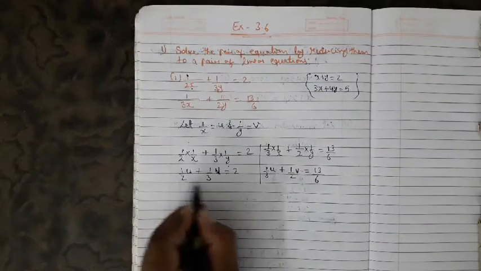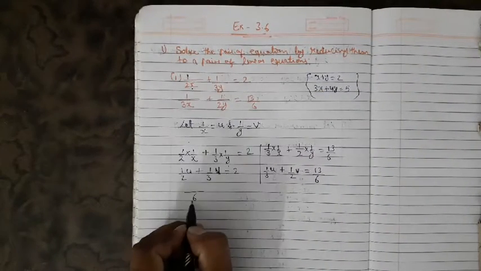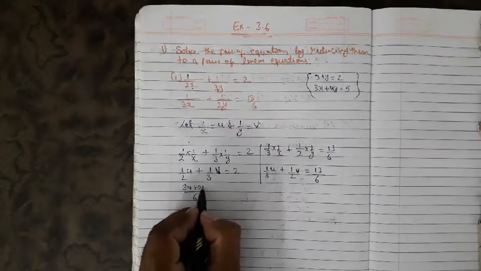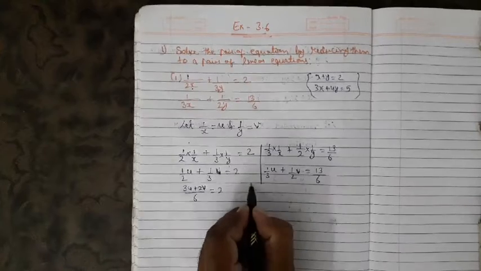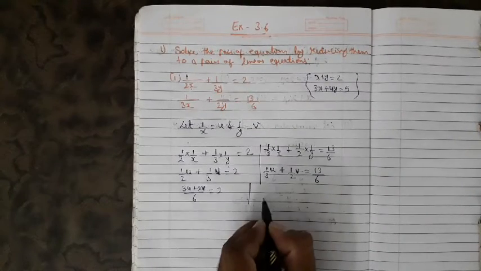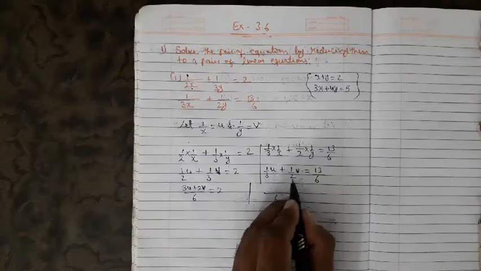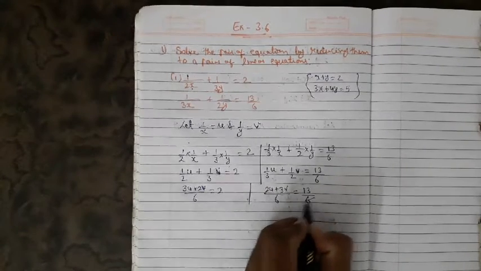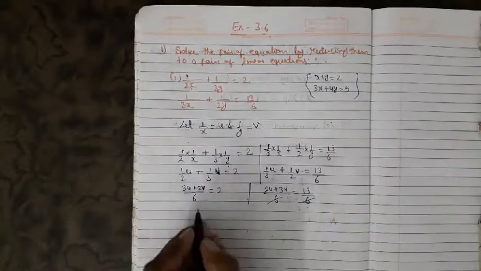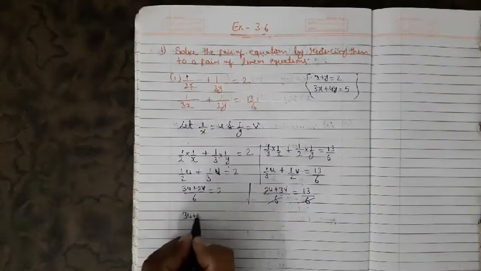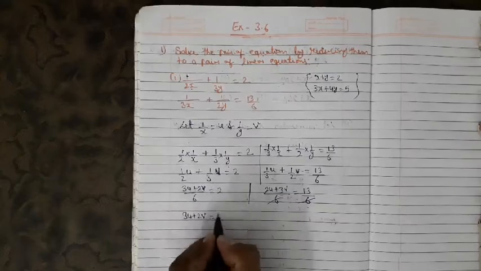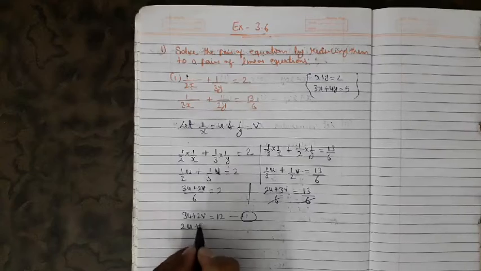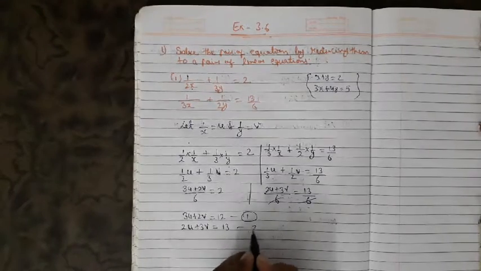So if I take the LCM of 2 and 3, I'll get 6. 2 divides 6 3 times, 3 into u becomes 3u, plus 3 divides 6 2 times, 2 into v becomes 2v, equals to 2. In the second equation, LCM of 3 and 2 is again 6, 2 into u, 2u, plus 3 into v, 3v, equals to 13 upon 6. Here 6 and 6 can be cancelled out. 3u plus 2v equals 6 2s are 12. This is the first equation, and second we have 2u plus 3v equals 13. This is the second equation.